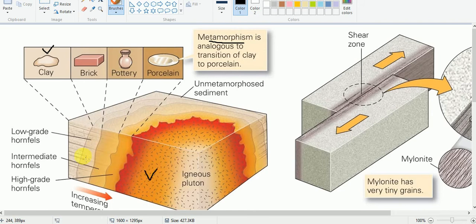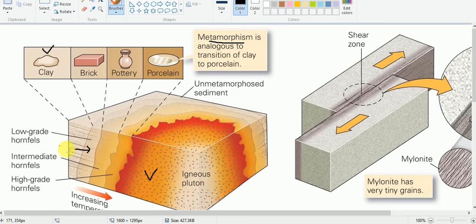If you see this diagram very carefully, you will find that the closer to the magma chamber, the higher the grade of the rock. If the rock is far away from this heat, then it is low grade.